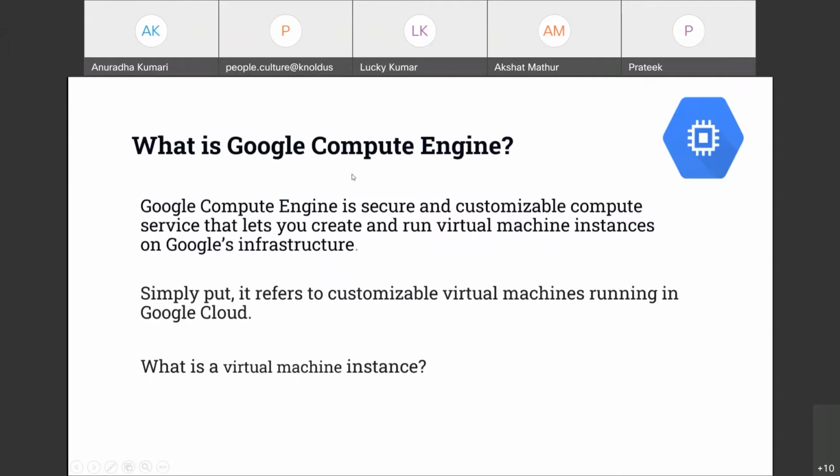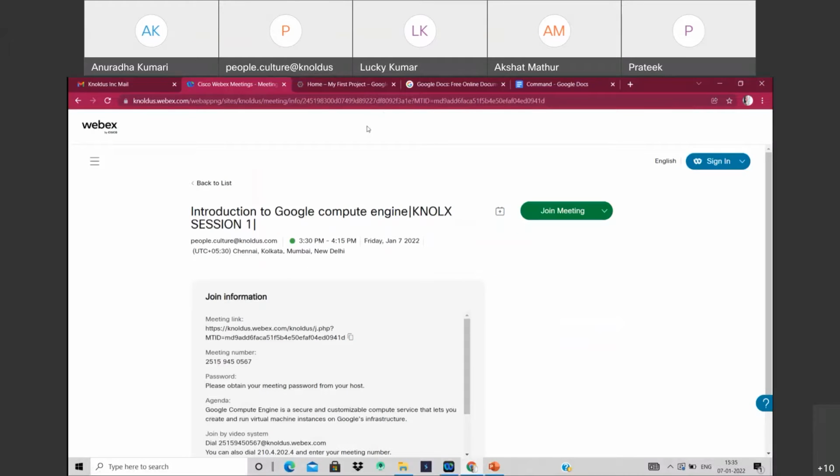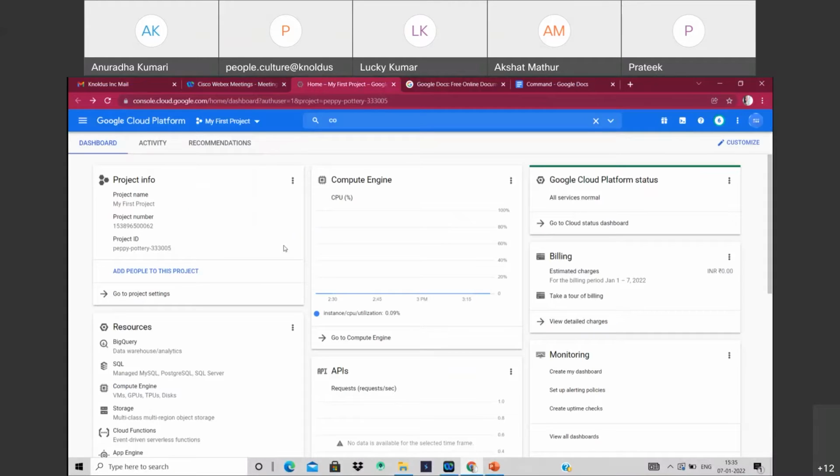Now I'm going to show you where you can create and use Google Compute Engine. This is the dashboard of the console.